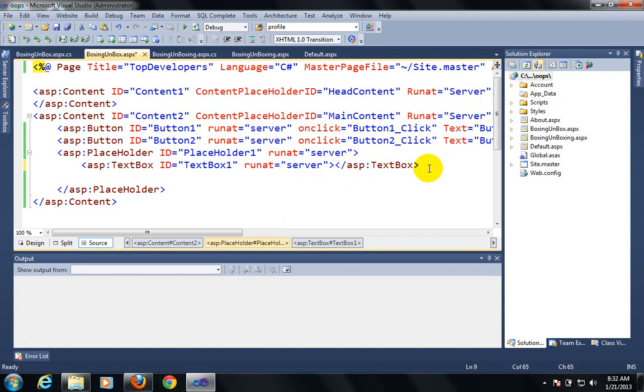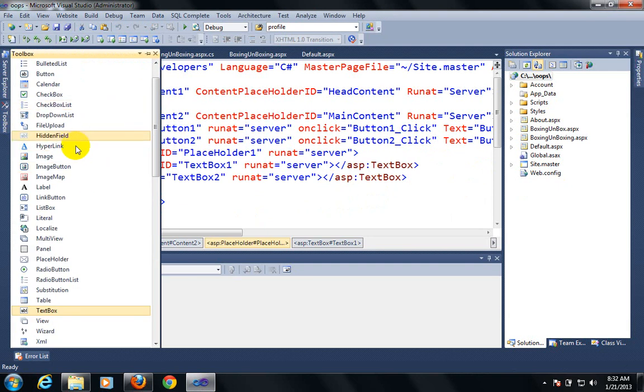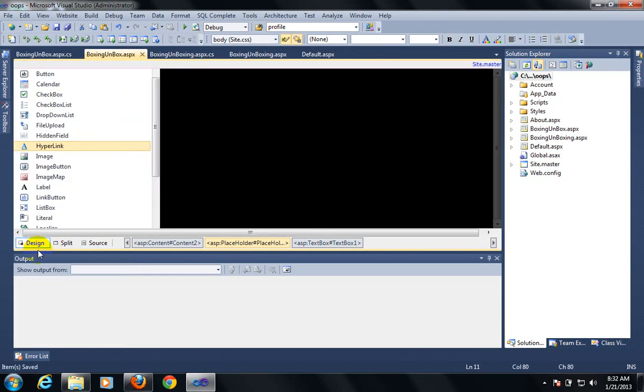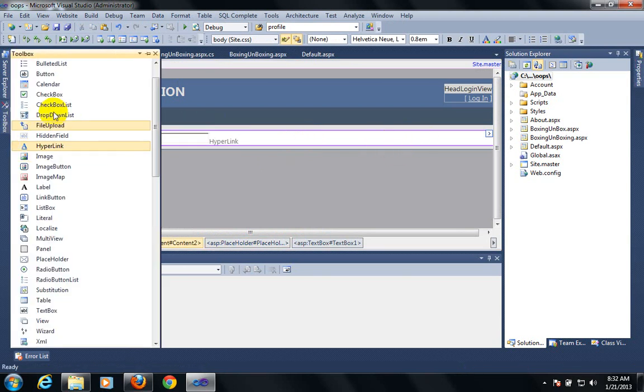This is the second part of my boxing and unboxing. So far I have created a placeholder, and I have mentioned text box 1 and text box 2. I want to take another control, that is the hyperlink, and on the click of a button, the placeholder should clear all the values.